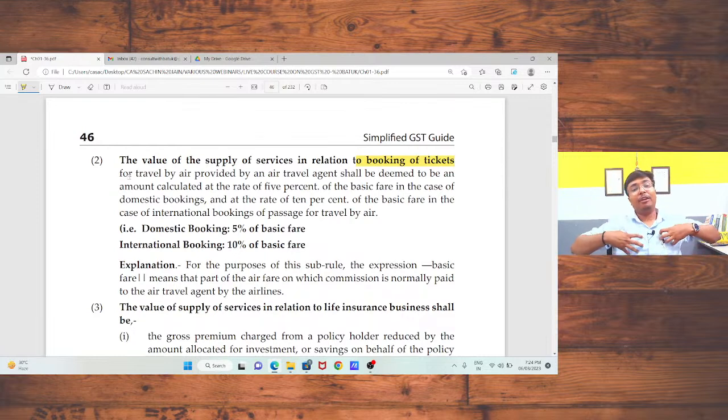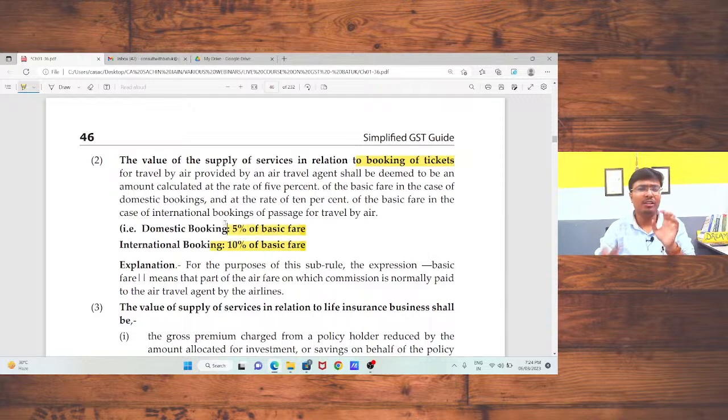That means if I want to book an air ticket and I have connected with an air travel agent, in that case, the value of supply for that air travel agent is, if this is a domestic booking, 5% of basic fare, and if this is an international booking, 10% of basic fare will be the value of supply in the hand of the air travel agent.